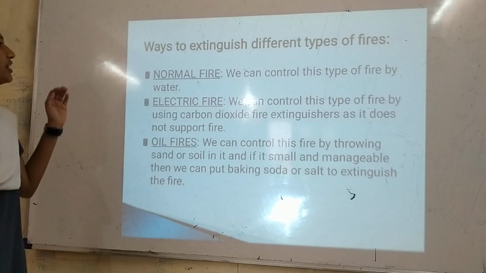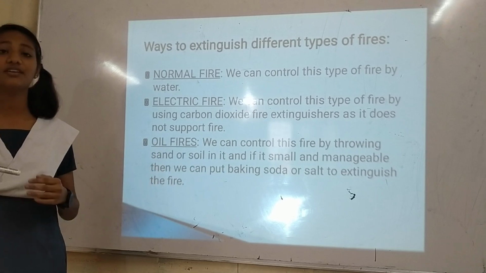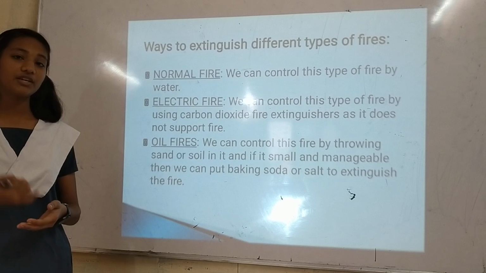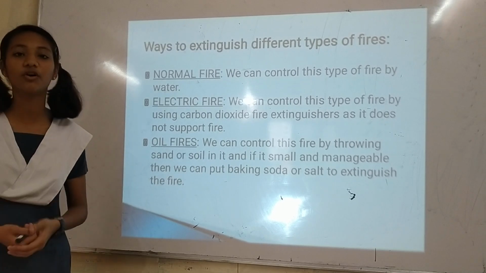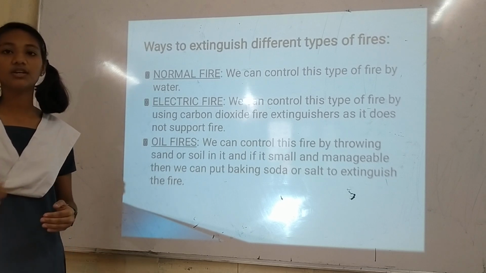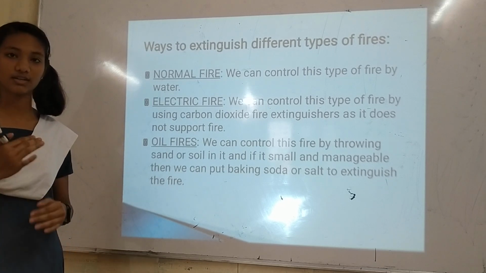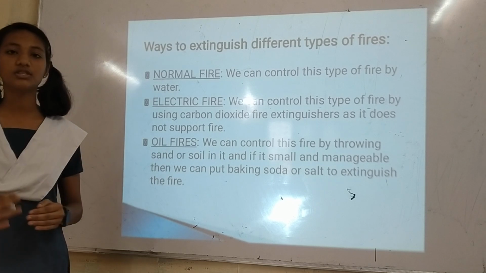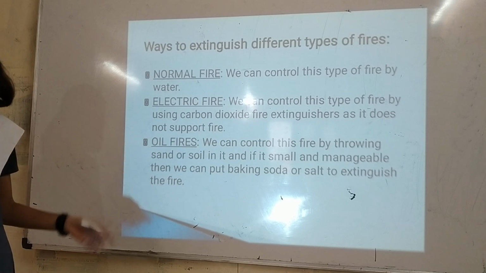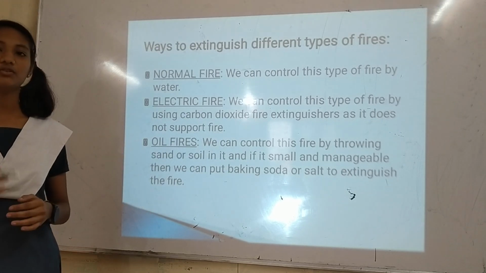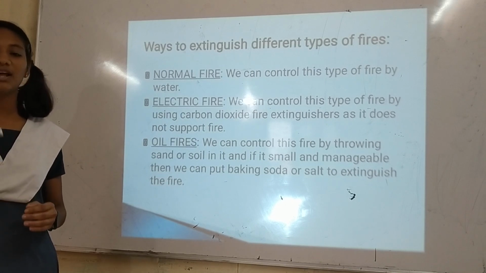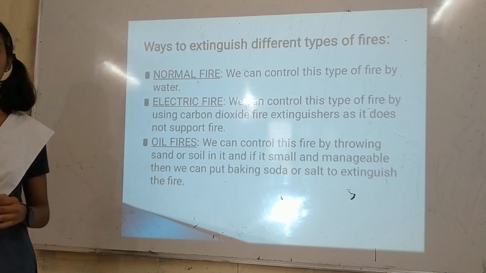So now there are ways to extinguish different types of fires. There are different types of fires like normal fires, electric fires, and oil fires. For normal fires we can use water to extinguish them, but for electric fires we cannot use water, as water is a conductor of electricity. If we try to extinguish electric fires with water, we might get a shock, which is harmful for us. So we can use a carbon dioxide fire extinguisher, as it does not support fire. And for oil fires we can use soil to extinguish them, and if it is controllable and manageable, we can use salt or baking soda to extinguish it.